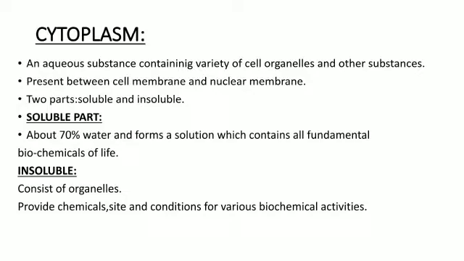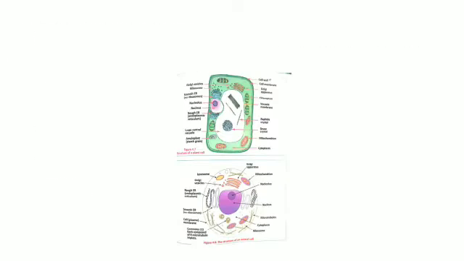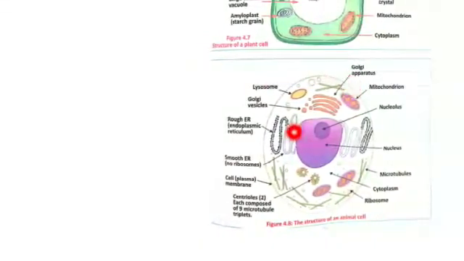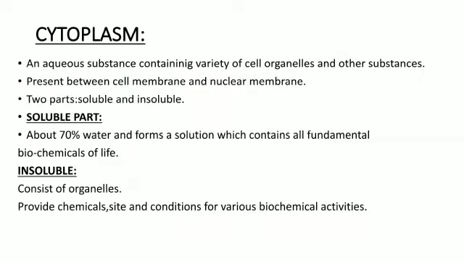So it is present between the cell membrane and the nuclear membrane. Dear, as I have told you here in this diagram, for example, this is the cell membrane and this one is the nucleus. The nucleus is also covered by a nuclear membrane, as we all know. So the cytoplasm is present in between the cell membrane and the nuclear membrane. The content which you are seeing over here is the cytoplasm, in which the different organelles are also embedded. Okay dears. So the cytoplasm basically has two parts, that is the soluble and insoluble part.